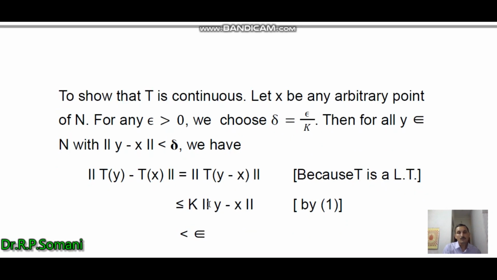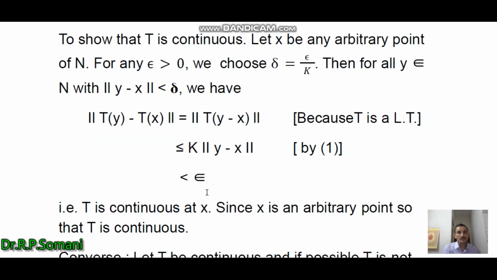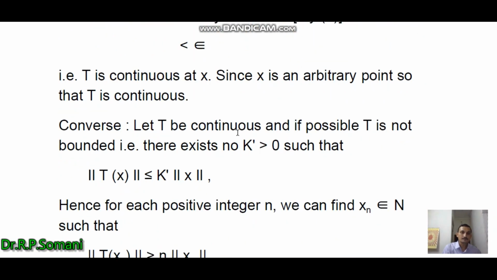And then from equation 1, we obtain this as less than or equal to k norm of y minus x. As we have chosen norm of y minus x less than delta, and delta equal to epsilon by k, therefore after solving this, we obtain this as less than epsilon. So in this way, we obtain that if norm of y minus x is less than delta, then norm of Ty minus Tx is less than epsilon. Therefore, T is continuous at x. And as this is an arbitrary point, therefore T is continuous.